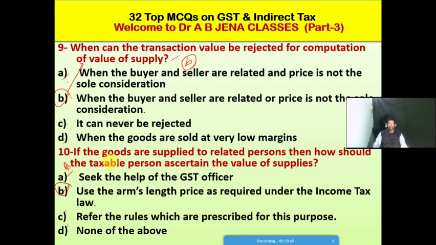B. If the goods are supplied to related persons, then how should the taxable person ascertain the value of supplies? So here, use the arm's length price as required under the income tax law.